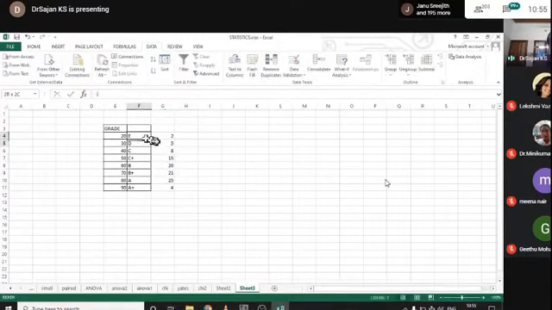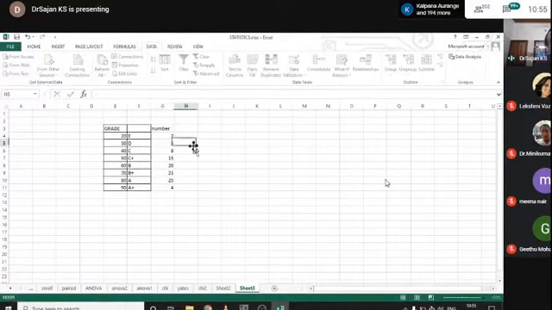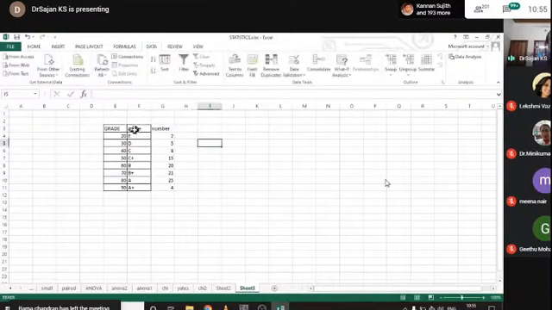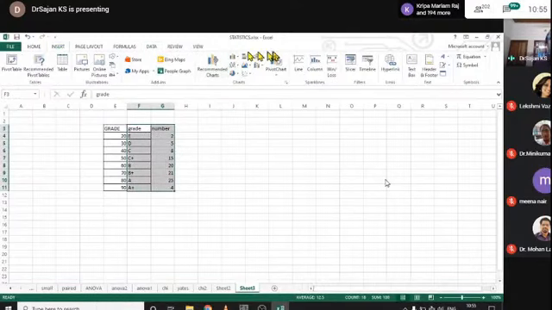If this is the data for me, okay, this is the grade and this is the number or frequency, and I want to create a graph. This is a simple process to create a graph using Excel. Here I give the letter grade. If I want to convert this into a bar diagram, just select this and click on insert. And here there are different types of charts available in this section.